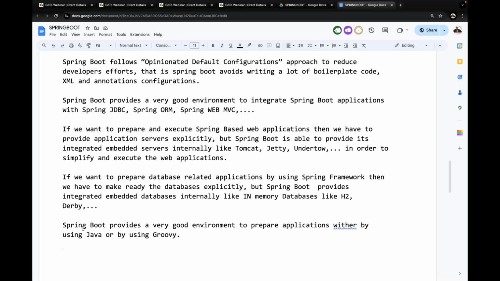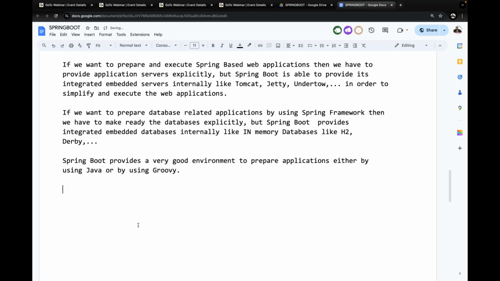Then one more internal point I'm telling you. Now observe carefully. Spring Boot has an internal tool, CLI. What is that CLI actually?